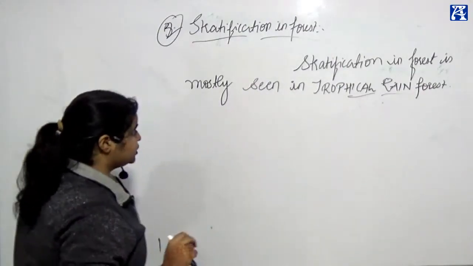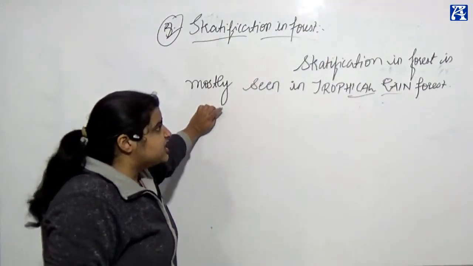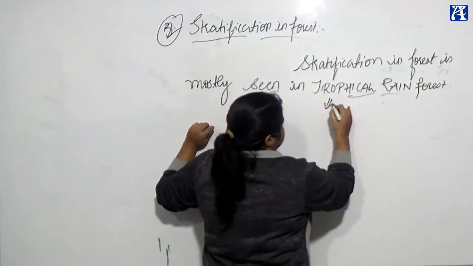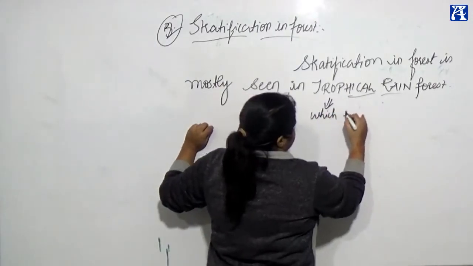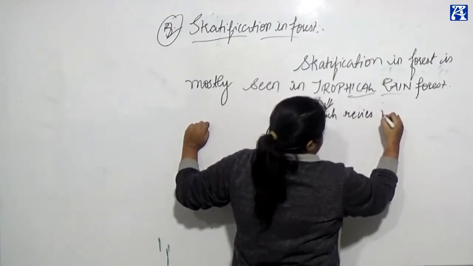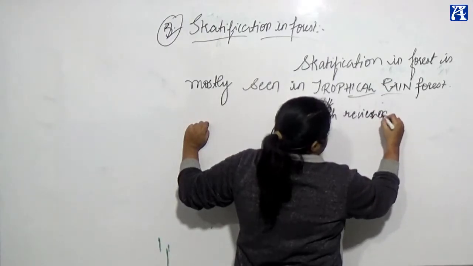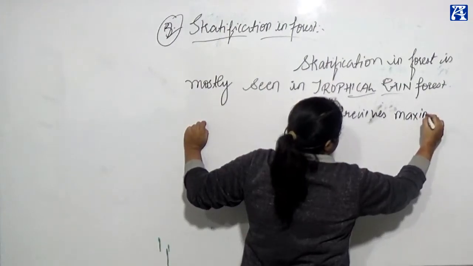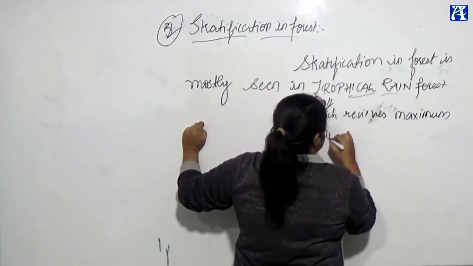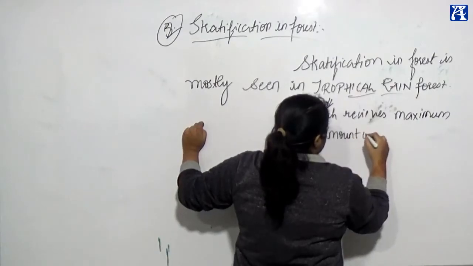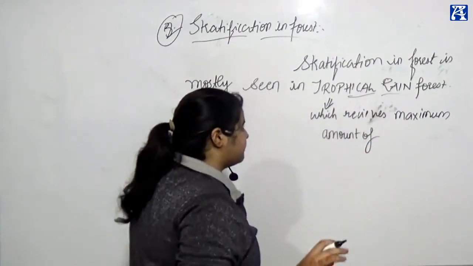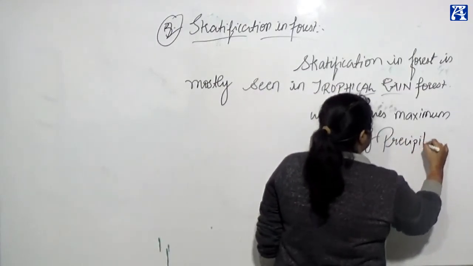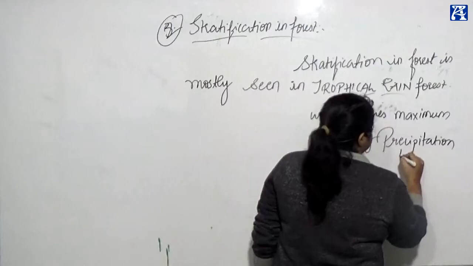Okay. So I said stratification in forest is mostly seen in tropical rainforest. Tropical rainforest is that forest which receives maximum amount of precipitation. Clear? Precipitation, I told you, it's rain. Precipitation means rain.